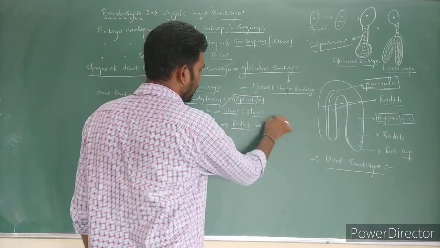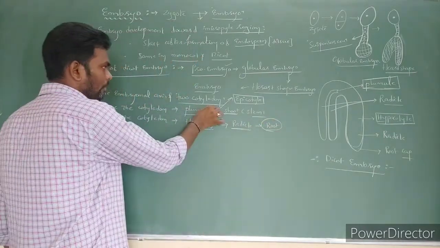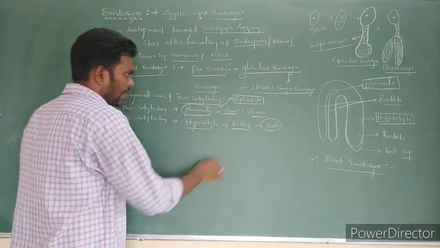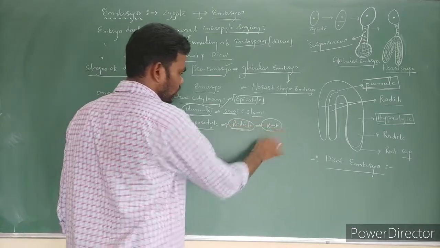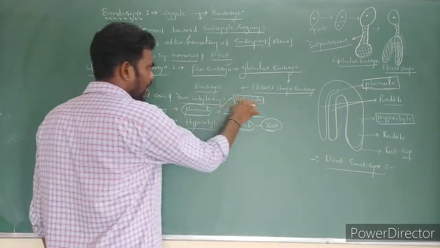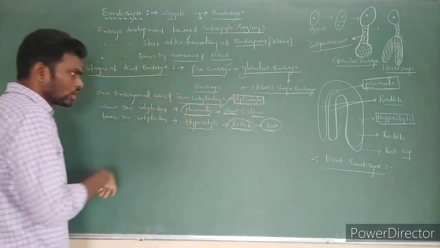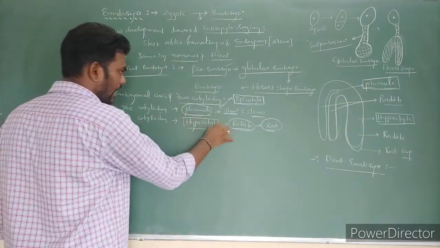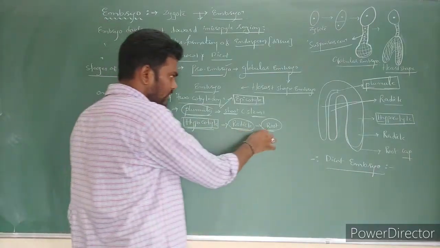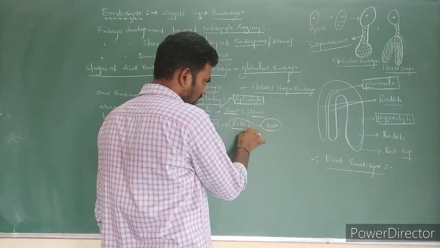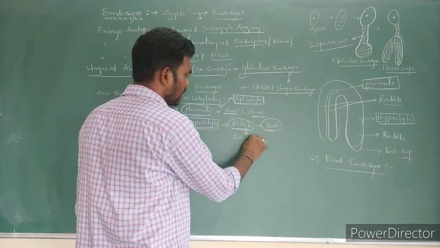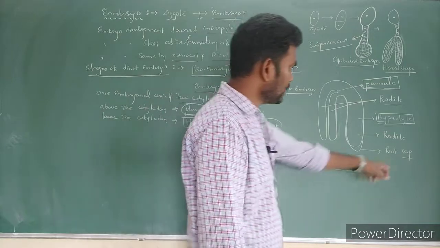Root. During seed germination, the plumule becomes the stem and the radicle becomes the root. The portion above the cotyledon is the epicotyl, and below the cotyledon is the hypocotyl. The radicle is covered by one small cap, called the root cap.